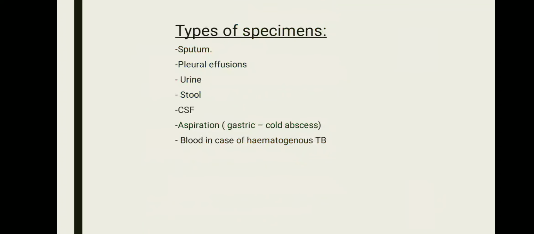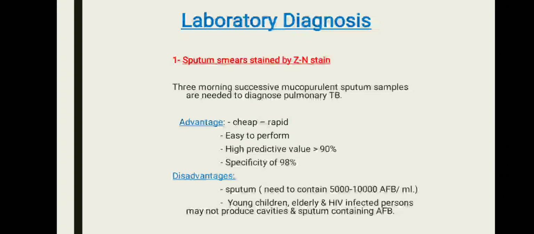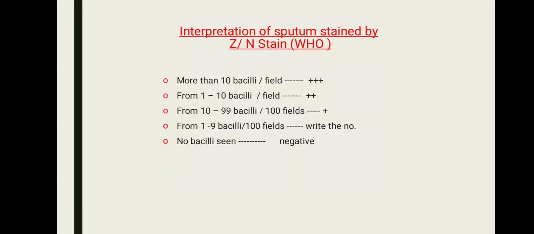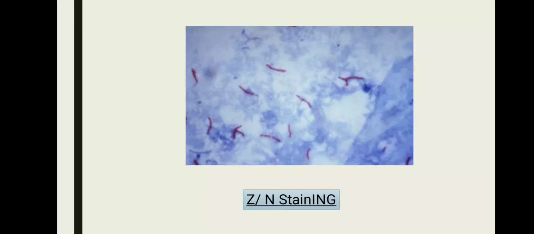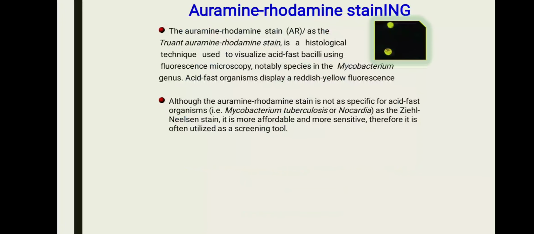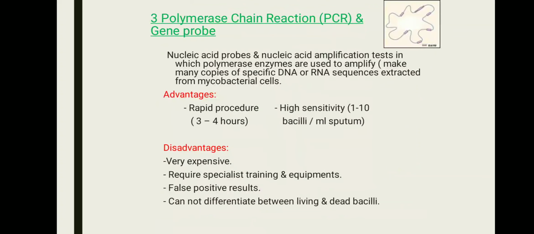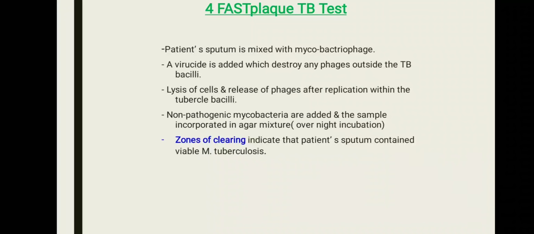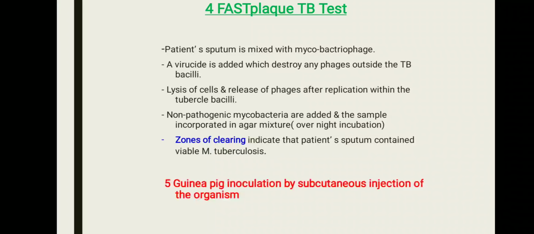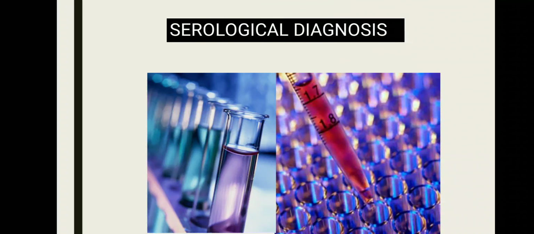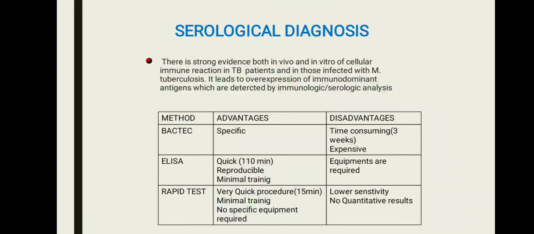Various specimens can be taken: sputum, pleural fluid, urine, stool, CSF. Laboratory staining is Ziehl-Neelsen staining. This is the reporting of Ziehl-Neelsen staining. After that, we can also have Auramine-Rhodamine staining, adenosine deaminase test, cultures on LJ media, polymerase chain reaction, fast plaque technique, and guinea pig inoculation. Serological diagnosis is done by BACTEC, ELISA, and rapid testing.